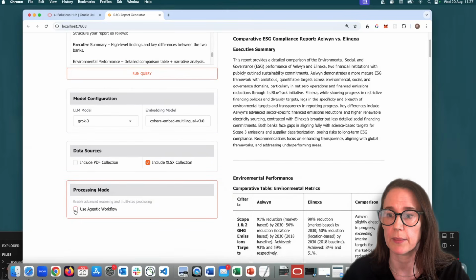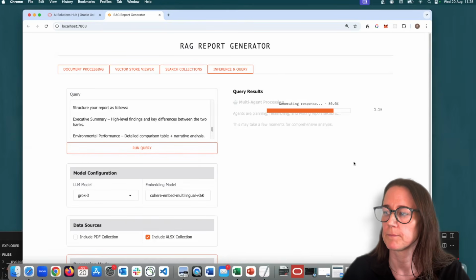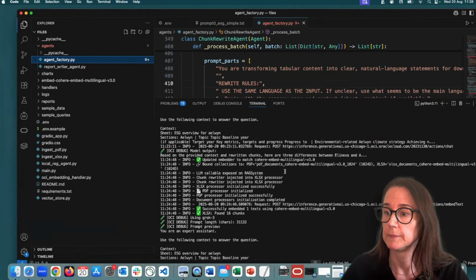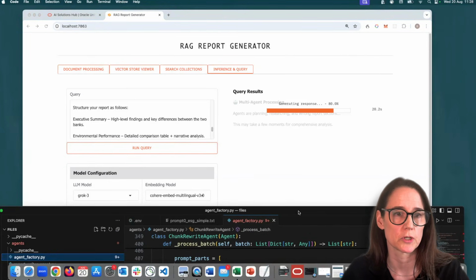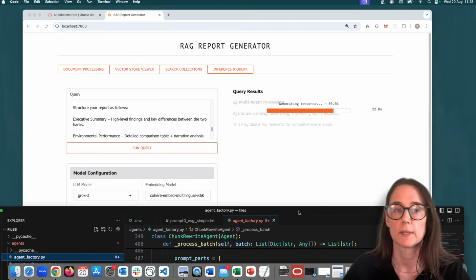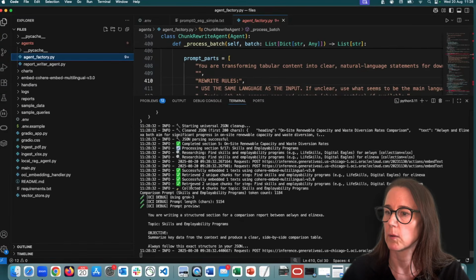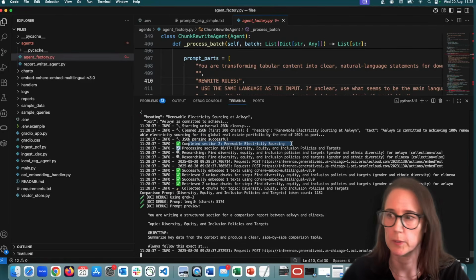Let's contrast that now with the agentic workflow. We'll run exactly the same query. And this time, the planner agent is going to kick in first of all. And then the researcher agent is going to find the best N chunks for each of the subtasks. And then they pass all of that information to the report writer. So here you can see it's going step by step through each of the subtasks. Here you can see it's doing renewable energy sourcing.